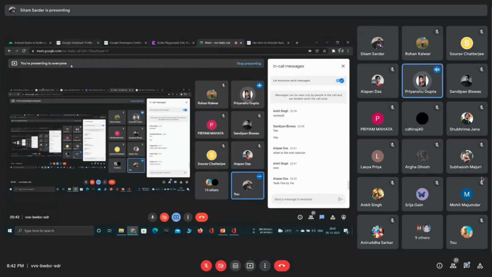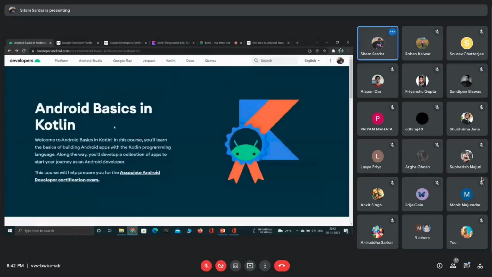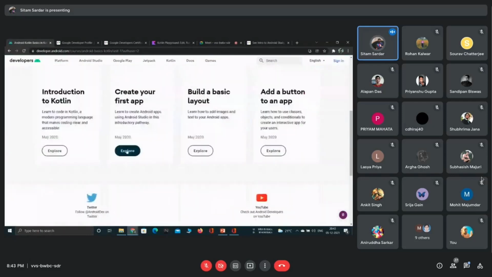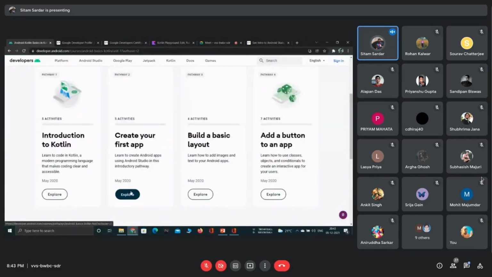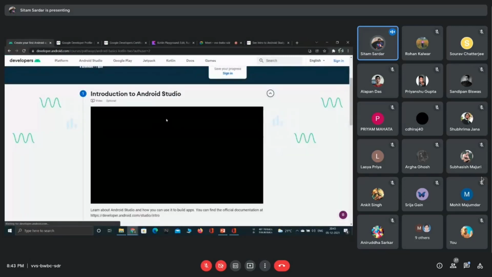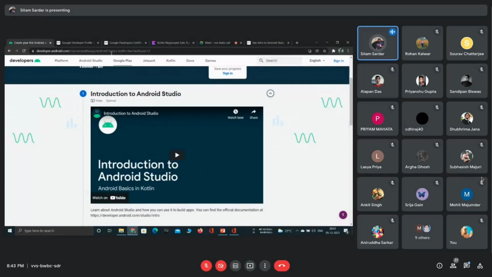Dada, I have an issue with Android Studio. It requires 8 GB of RAM and my laptop has only 4 GB of RAM. Is there any other IDE apart from Android Studio which I can download? No, actually Google's resources they are providing are only for Android Studio, because if you follow their codelabs, whenever you go to the section to create your app, it says download and install Android Studio. No other options. That's why I have mentioned it before.